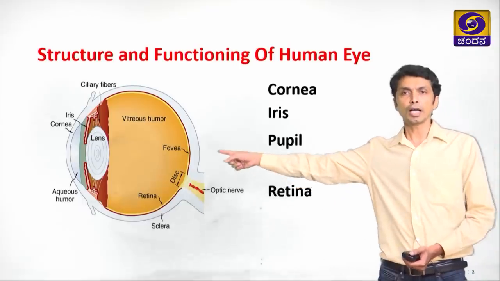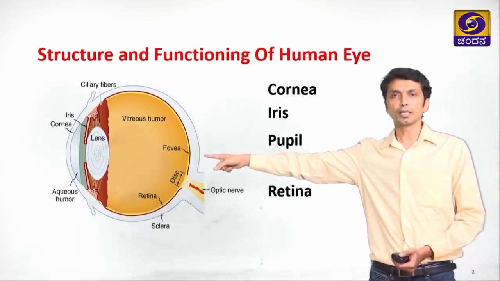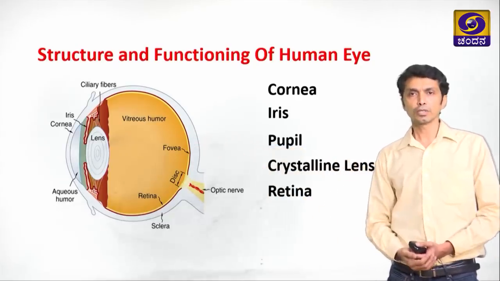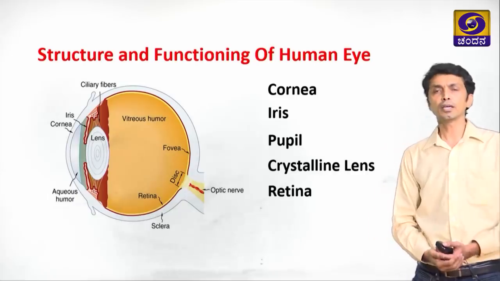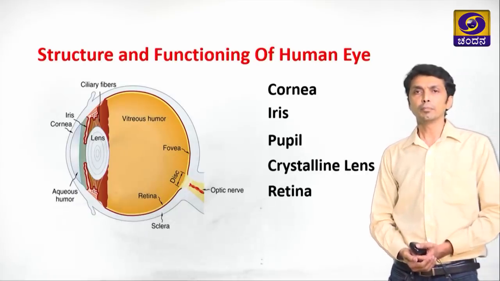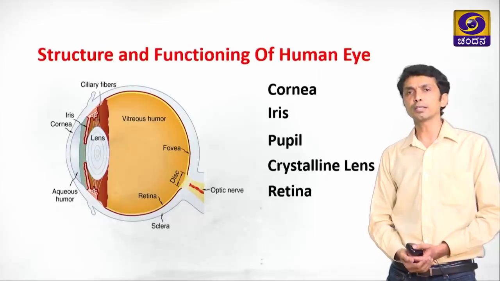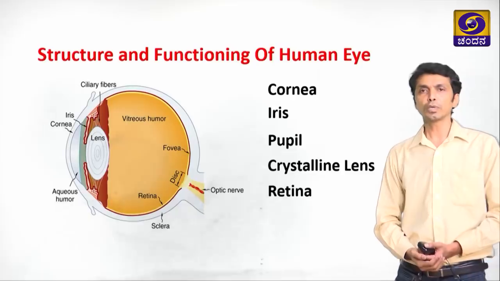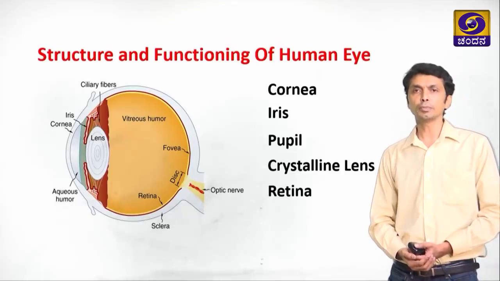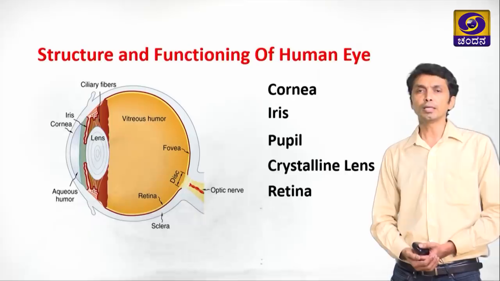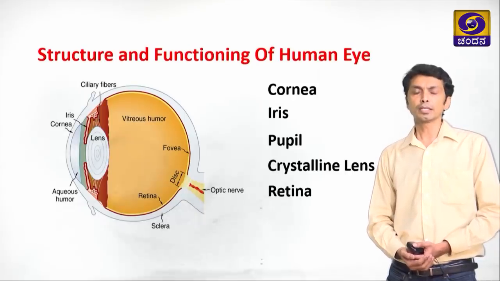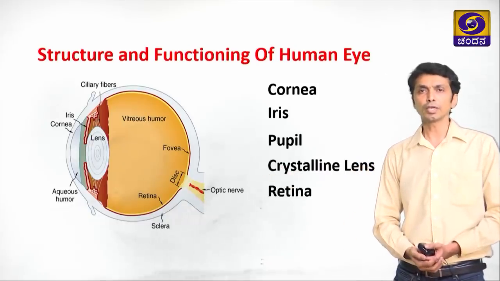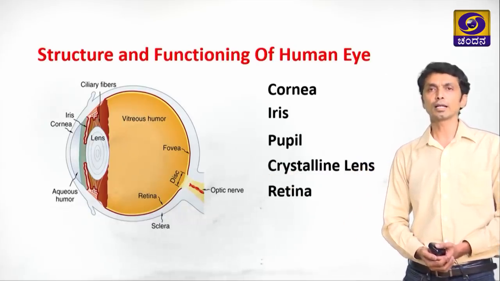The front of the eyeball is the cornea. It is a thin transparent membrane which is bulged out. So that is the first thing in the eye. And behind it is the iris. It is a dark muscular diaphragm which controls the pupil. The pupil maintains the amount of light which enters the eye. So it regulates the amount of light that enters the eye.